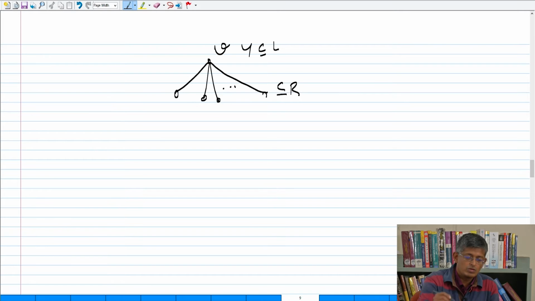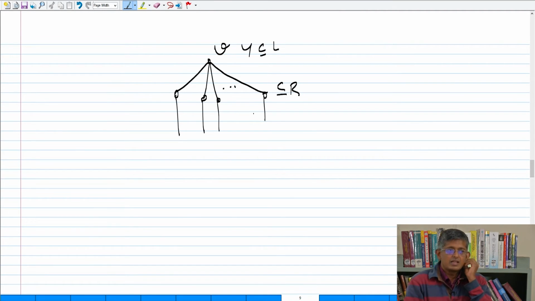Now, if you find that one of these vertices is unmatched, you are done, right? So what will happen? The right hand side vertices are all matched. It's the same counting argument that, first of all, this is finite. In every iteration, either you will find an augmenting path or you will introduce new vertices into this data structure, right? But how many vertices can you introduce? Oh, there are only a finite number of vertices.